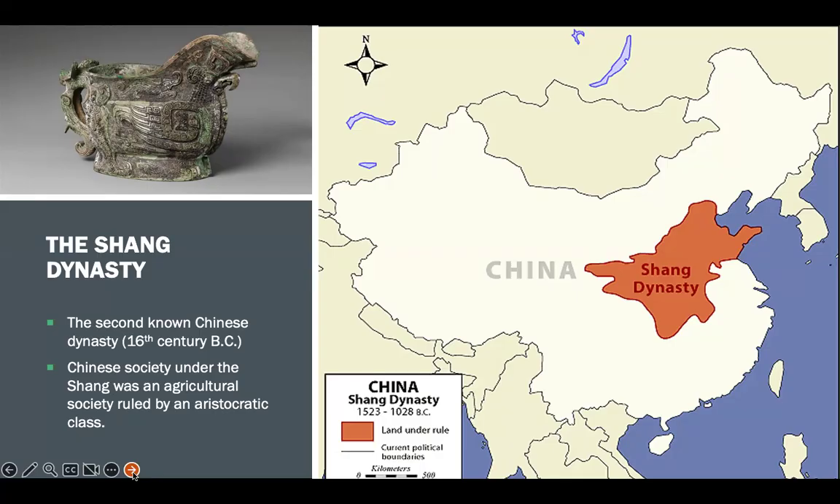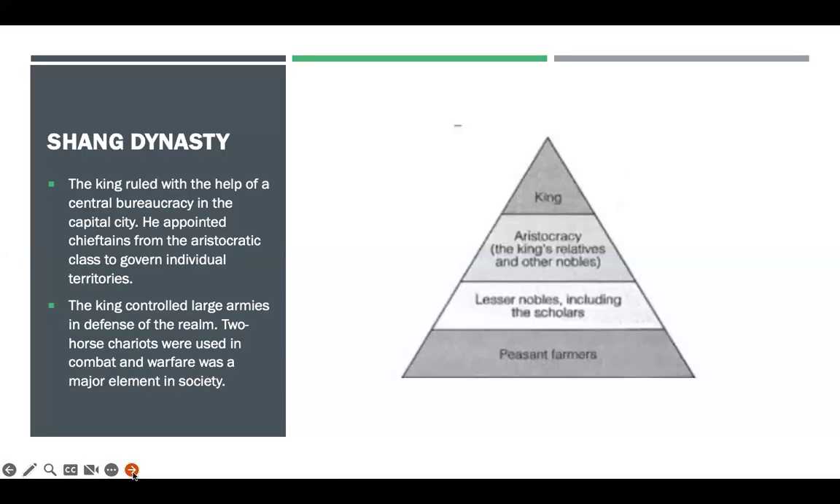Chinese society under the Shang was agricultural, and it was ruled by an aristocratic class. Now, remember, we talked about hierarchies. Social hierarchies were common in the ancient world in nearly every urban society. And so you can kind of see here, they have a king at the top. Then there's nobles, there's upper nobles, lesser nobles, including scholars and peasant farmers.